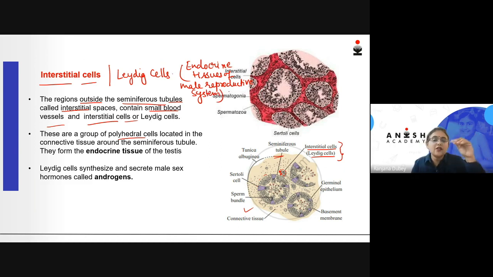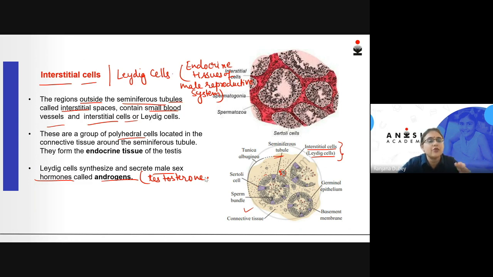So that means they are the ones who actually produce the testosterone or androgens. The Leydig cells synthesize and secrete the male reproductive hormone called androgens, chiefly testosterone.